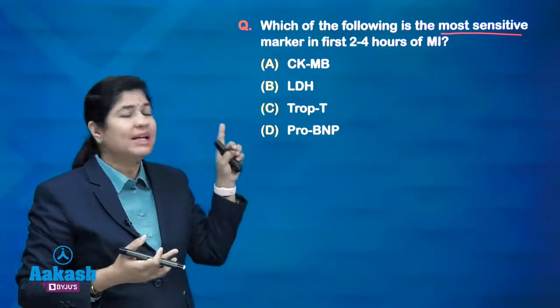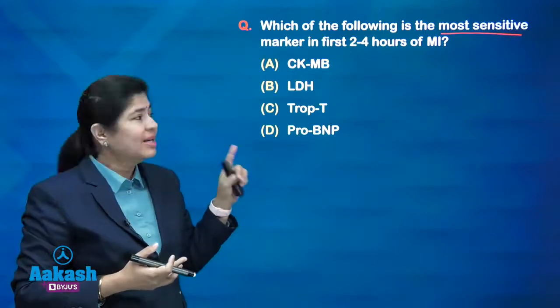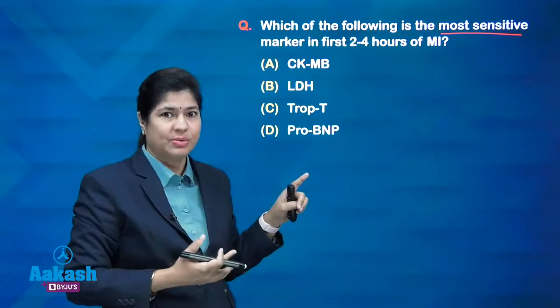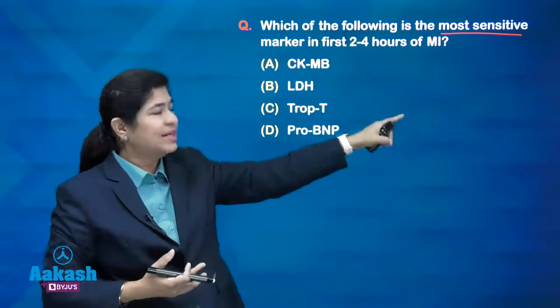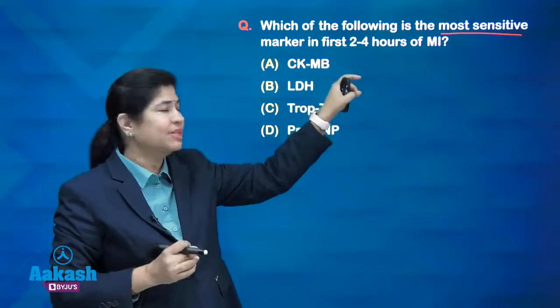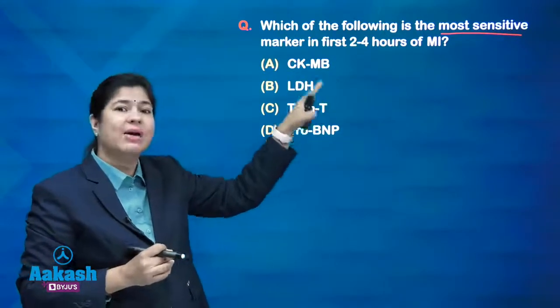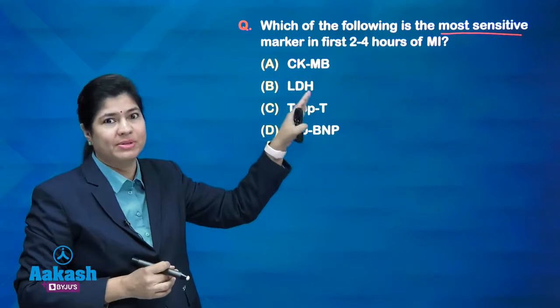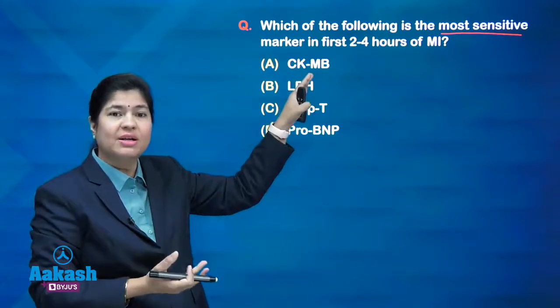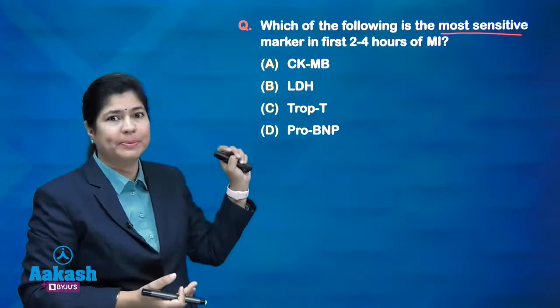And sensitivity with respect to biostatistics is for the one which assesses the true positive patients, right. So if we are taking that true positive thing also, CKMB has 95% sensitivity as compared to others, which is very much less than the 95%, okay. And the one which gives the earliest diagnosis is your CKMB.